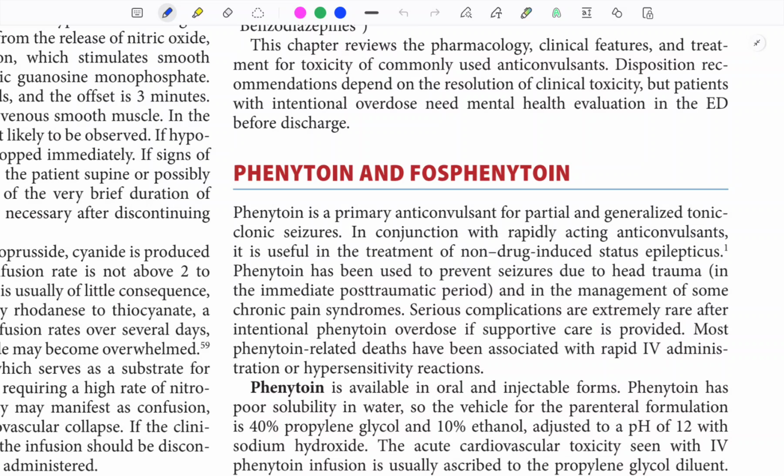capacity limited, dose dependent. At plasma concentration less than 10 microgram per ml, it is eliminated by first order kinetics. At higher concentrations, including in the therapeutic range, which is 10 to 20 microgram per ml, it follows zero order kinetics. So remember, phenytoin is zero order kinetics.